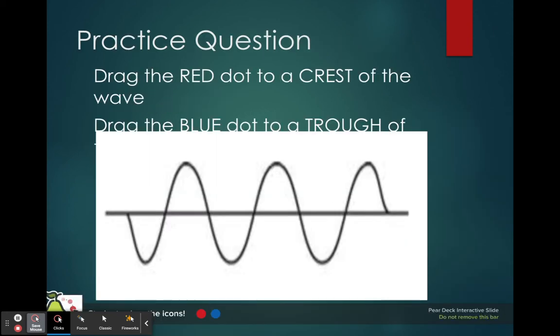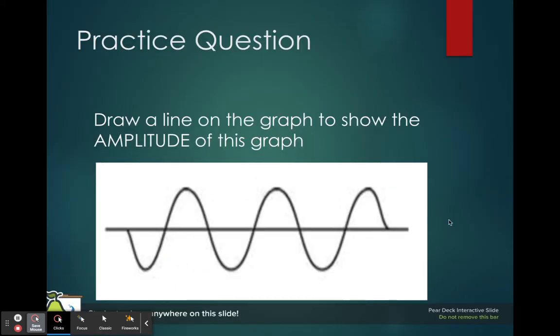So let's see if you remember this from way back when. Red dot goes on the crest, blue on the trough. And press pause before I give the answer. So remember, we said crest is top, so here, here, or here could have red. Blue is trough, which is the bottom, so here, here, or here would all work. We want to see the amplitude, so press pause while you draw that. Remember, amplitude, we always start at this middle line and just go to the top. So you could have drawn it here, or even over here.